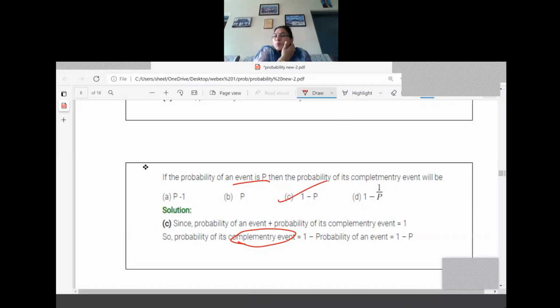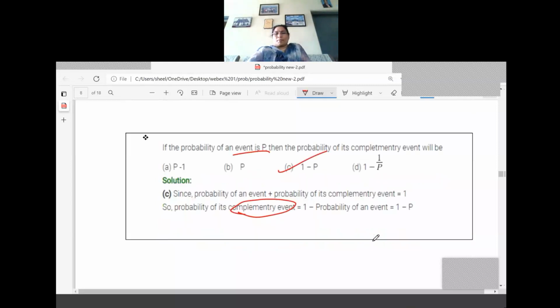So once again, the probability of an event is P, and what is the probability of its complementary event? That is the question there. So the probability of an event is given as P. Then what is the answer for the next one? The probability of the complementary event is equal to 1 minus P.